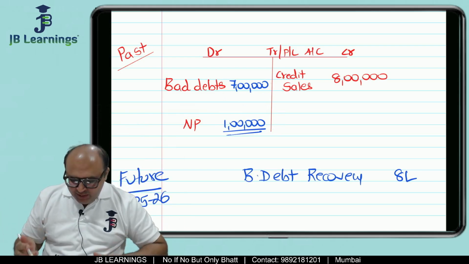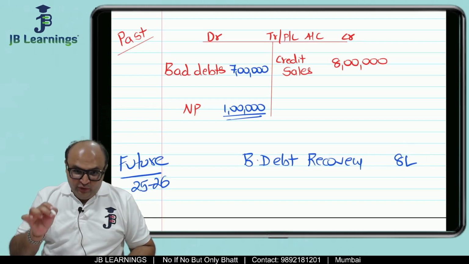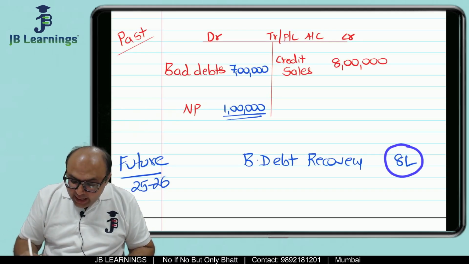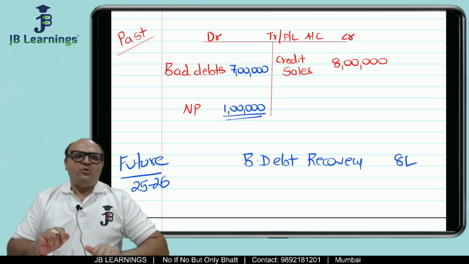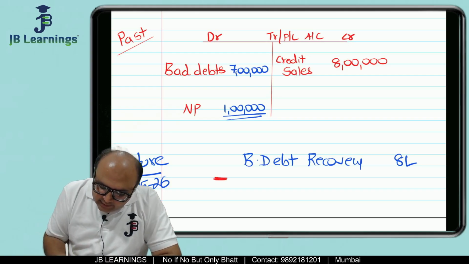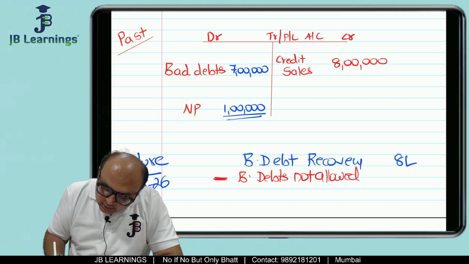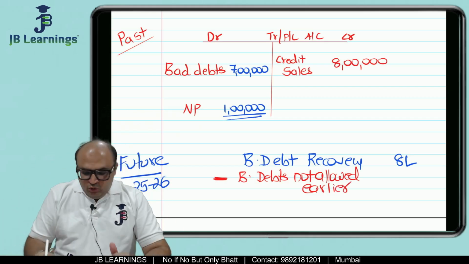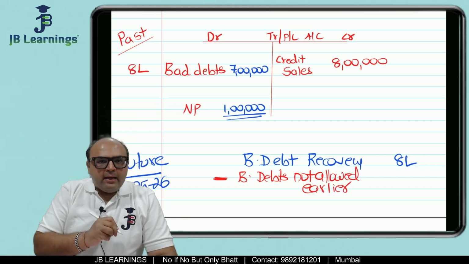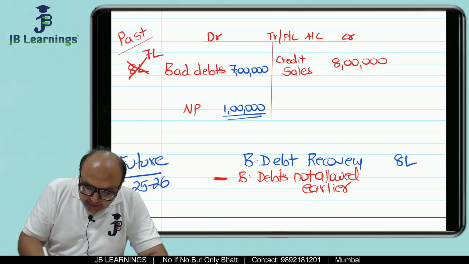Now in future when you recover 8 lakh rupees, will you pay tax on the entire 8 lakh rupees? No. What will you argue with the officer is that there was a certain bad debts which was not allowed earlier and I was told to pay tax on that amount. So you claimed 8 lakh, but the officer said no, only 7 lakh is allowed, pay tax on 1 lakh.